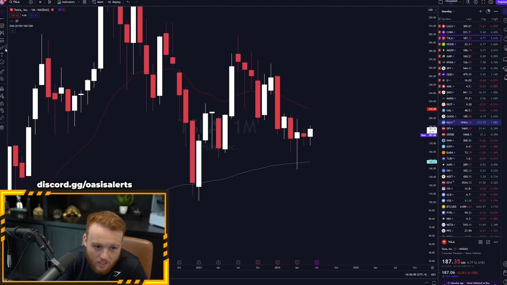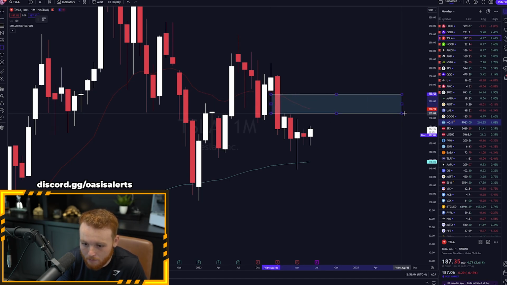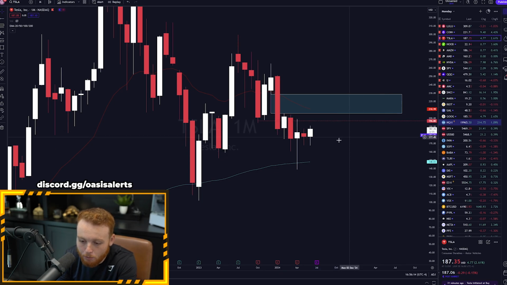And not to mention, there's also a pretty large imbalance here on the monthly time frame, and monthly imbalances are serious business, guys. We can see here, big move on the monthly at that same level, pretty close to it. We've also seen reactions off this level here, right? This is a pretty important zone for Tesla to show strength. If we don't show strength here, we're not going to see the upside, and we're going to come down here and retest these lows near 150.